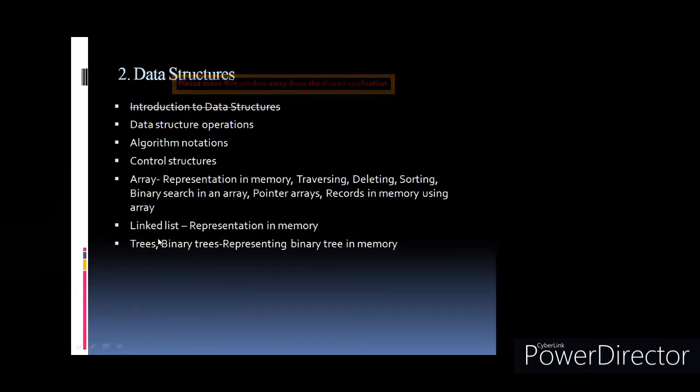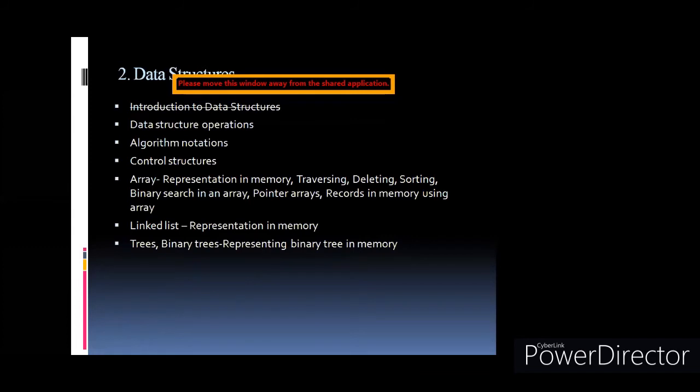Then one more data structure is there, that is a linked list. We have seen array. Array is one of the data structure, and then another data structure is linked list. So how the linked list is represented in the memory. How is it stored in the memory? So linked list means what? One element is linked with other. Every element has two fields, data and address.